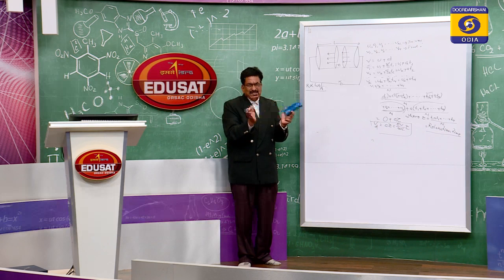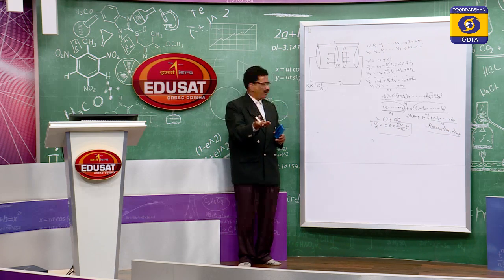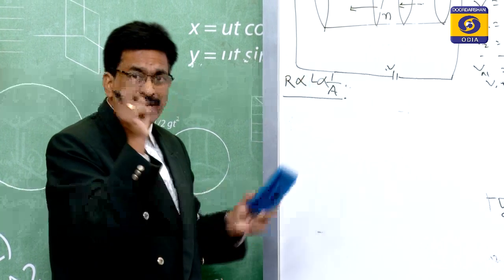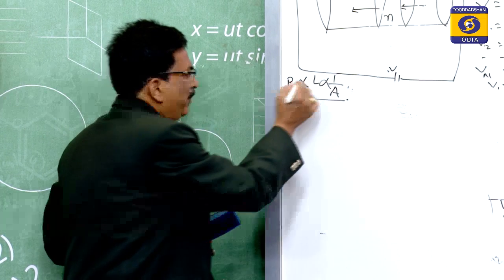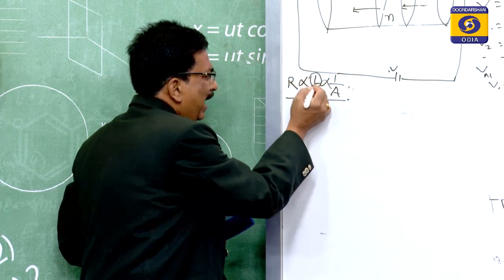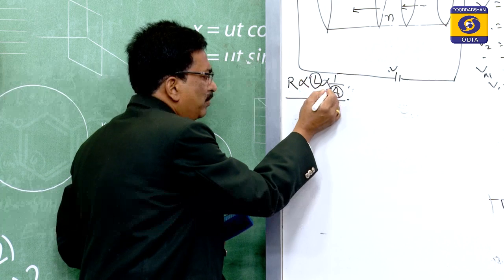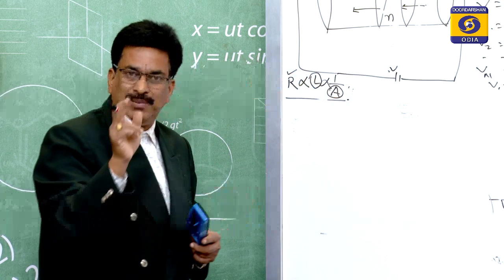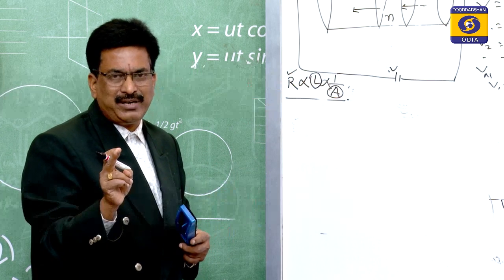Therefore, the size of that rod will vary according to the person who wants to make it into the desired form. So if the temperature does not remain constant, the length will vary, its area will also vary, and the resistance will vary. Do you understand, my dear students?